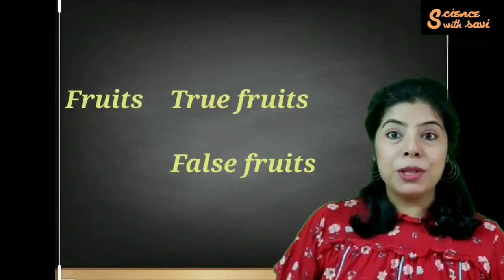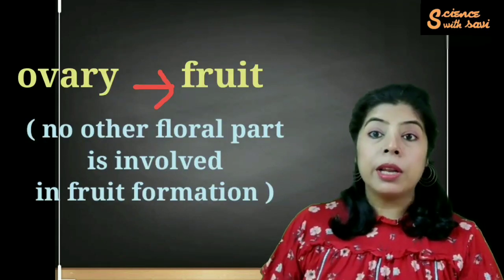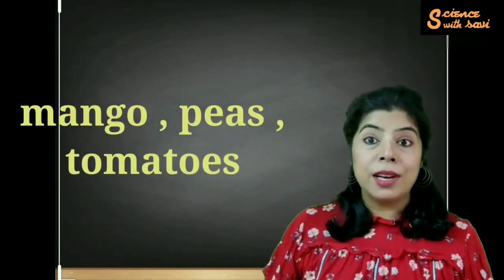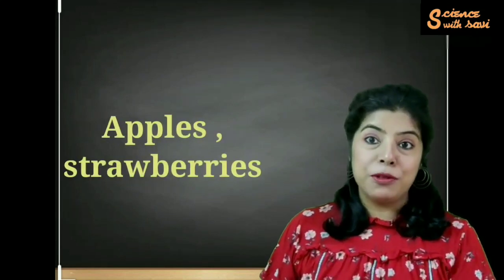Now fruits can be true fruits and false fruits. True fruits are those fruits in which only the ovary develops into the fruit without involving any other floral part. It's just the ovary which is developing into the fruit. In case of mango, peas, tomatoes, all these are true fruits. Fruits are called false fruits when not just the ovary, but some other part of the flower is also involved in the making of the fruit. In case of apple and strawberries, it is the receptacle which also swells up and forms the fruit. So fruits can be true fruits and false fruits.